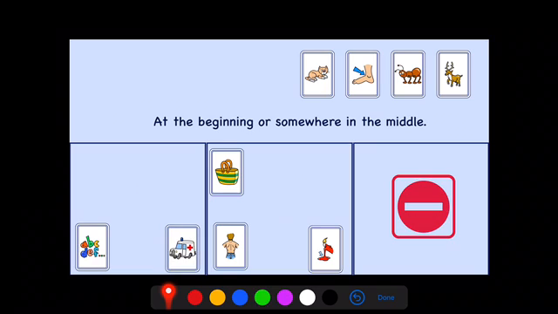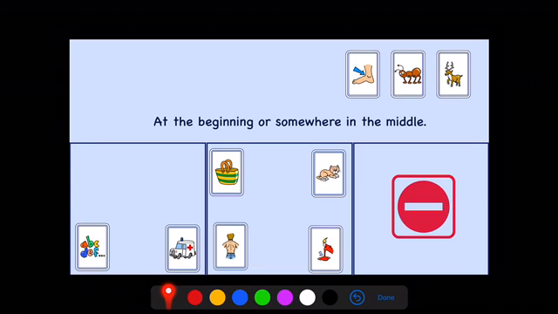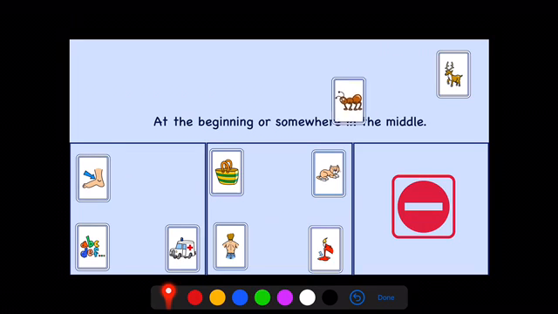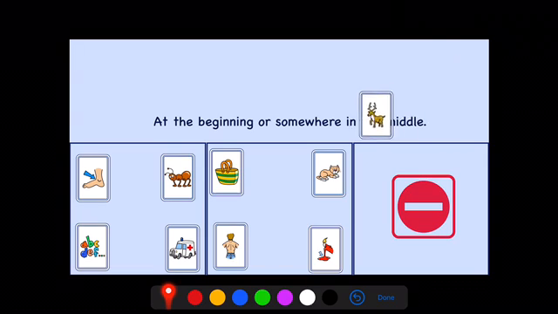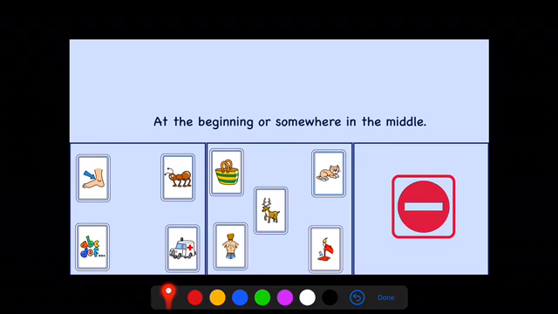Ambulance, ah is at the beginning of the word. Cat, middle of the word. Ankle, beginning of the word. Ant, beginning of the word again. And last one, stag. The ah is in the middle of the word.